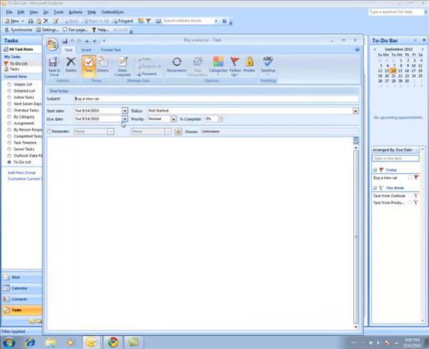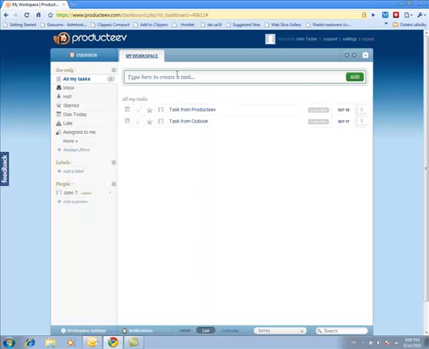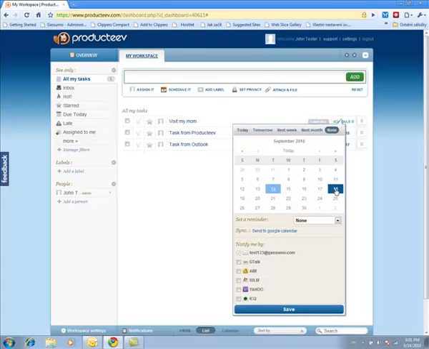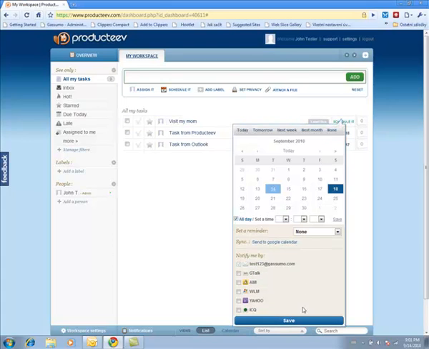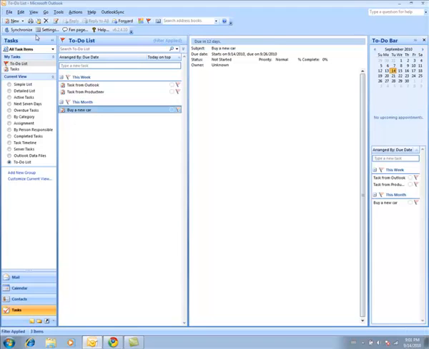And let's say that I need to buy a new car until next Sunday, and that's the task I have created in Outlook, right? And then in Producteev I will create another task. Let's say visit my mom, and let's say that I schedule that till this Saturday. Okay, and that's all. Let's print it that, and let's try to synchronize this now.